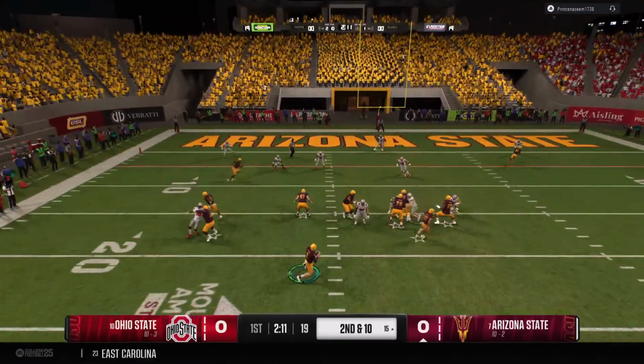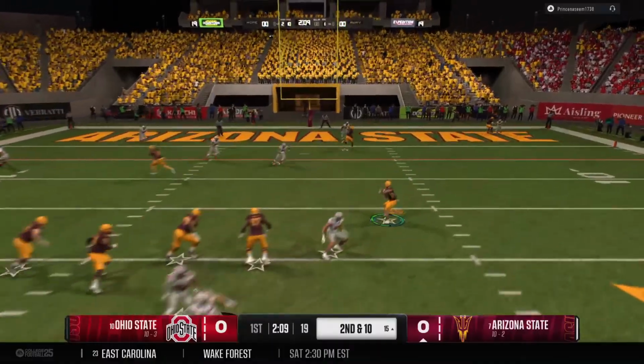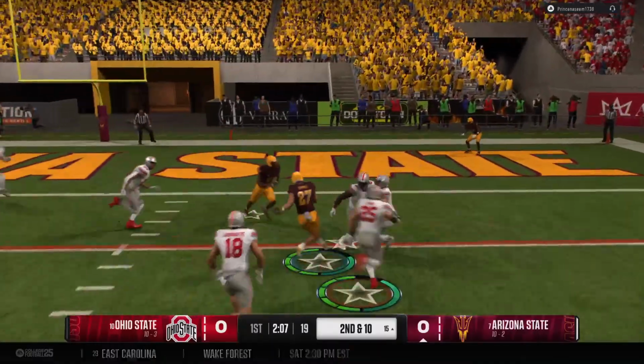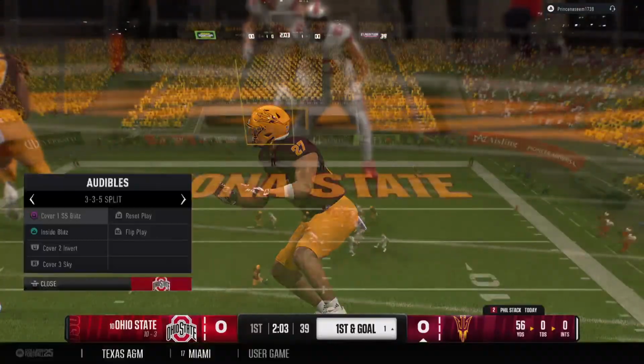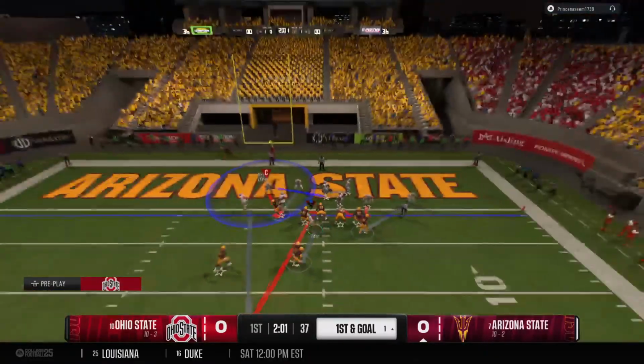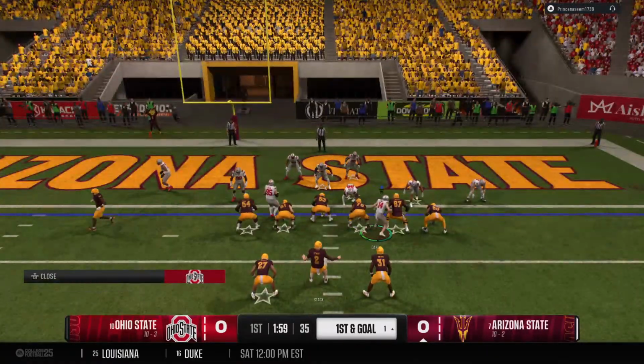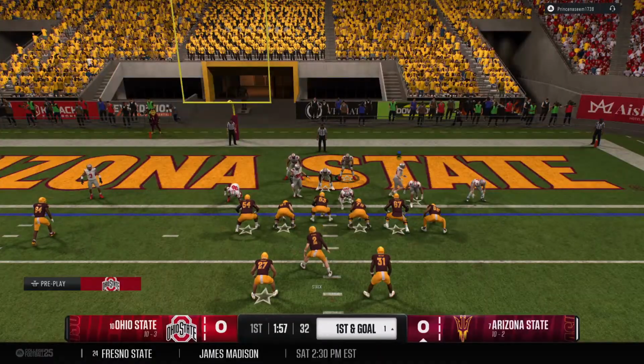He's back to throw again on 2nd and 10. That pass is caught. Got a lane. Can he get in? Tackle made at the 1-yard line, but it'll be first and goal. And the Sun Devils line up with a first and goal.